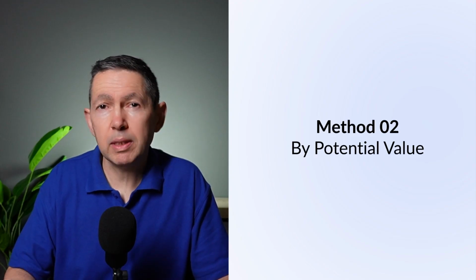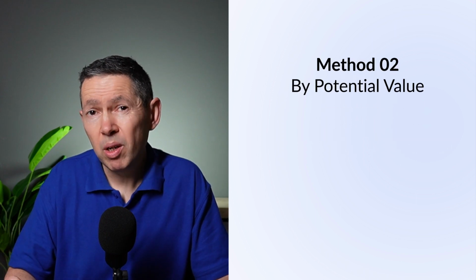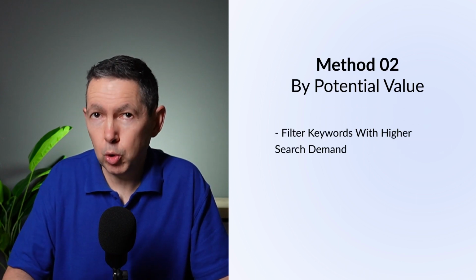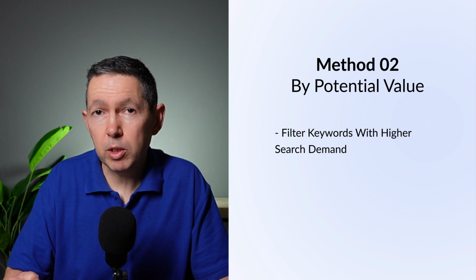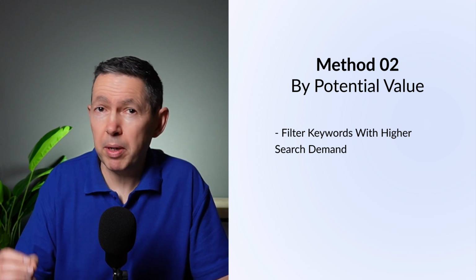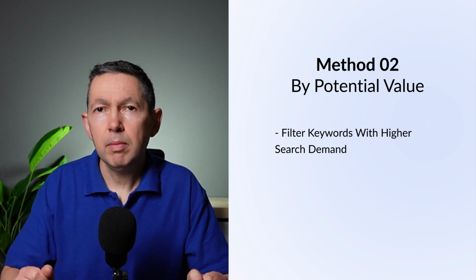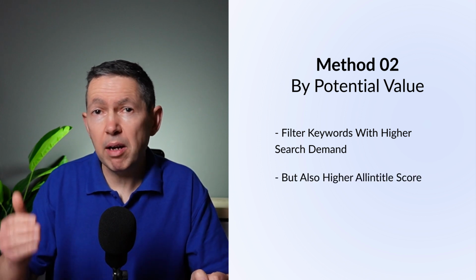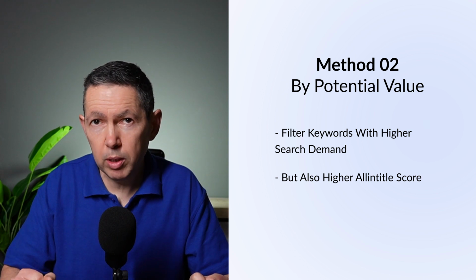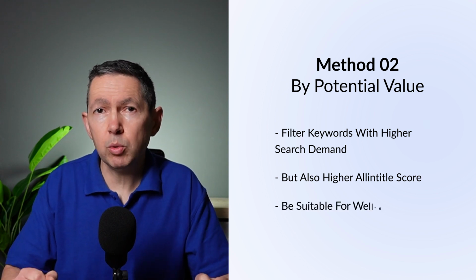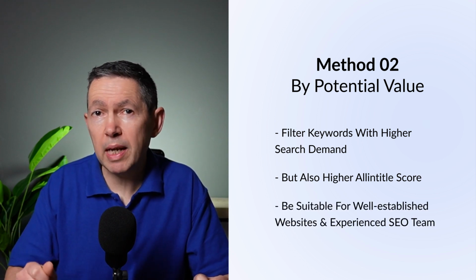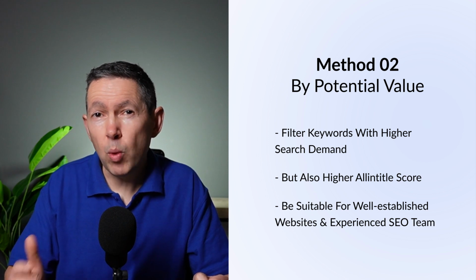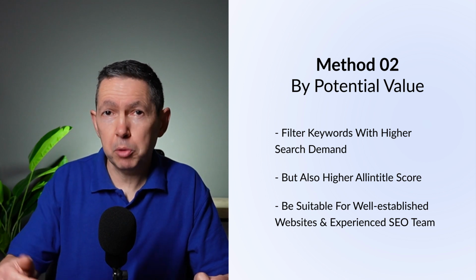The ranking by potential value option filters keywords that have a higher search volume but also a higher all-in title score. These are more competitive keywords, but they are higher value and they can bring massive traffic to your website. This option is suitable for well-established websites that have authority and are already ranking for various keywords, and for experienced SEO teams who have the resources to tackle difficult keywords and are willing to invest in a long-term strategy.